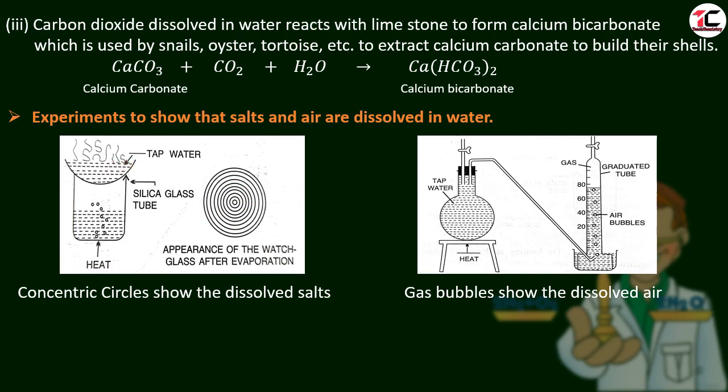Gas, air also dissolves in water. Let us see in this experiment. For this we will take a round bottom flask. It is kept over a tripod stand over the wire gauze. Now we will put a cork and we put a thistle funnel and delivery tube. It is fitted with the cork. Through the thistle funnel we will pour water into it.